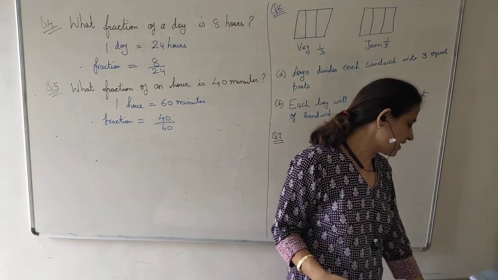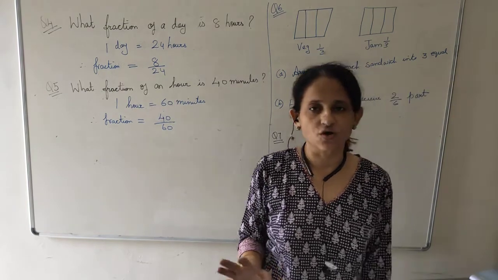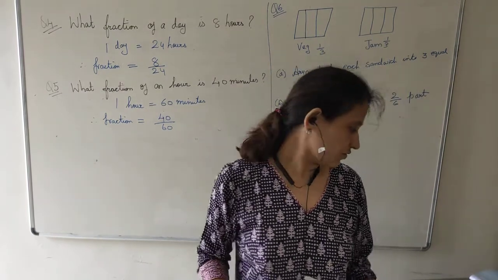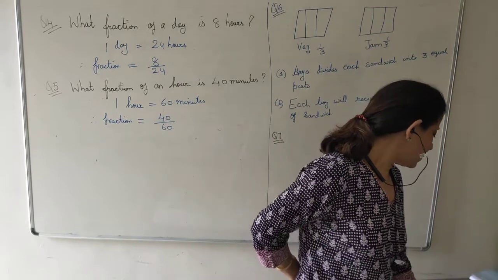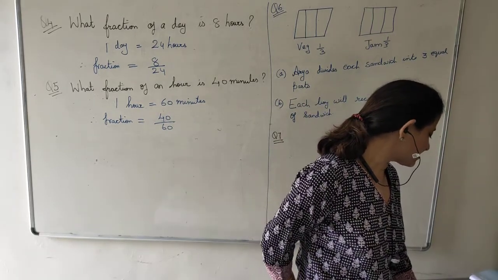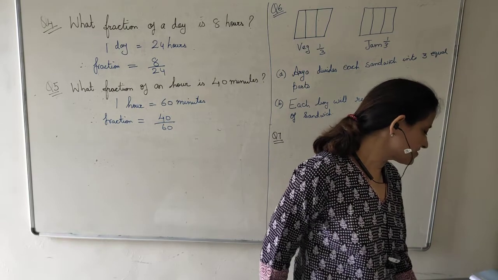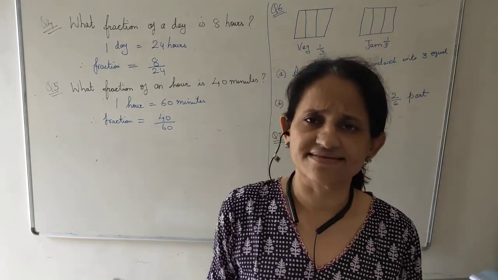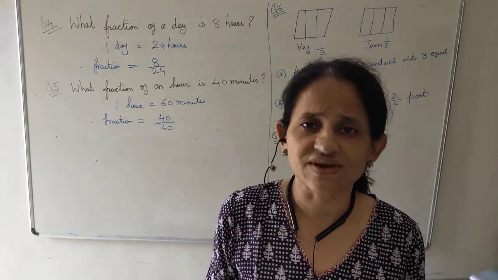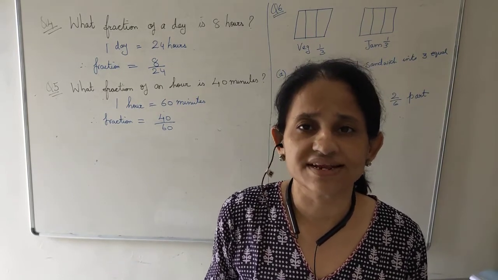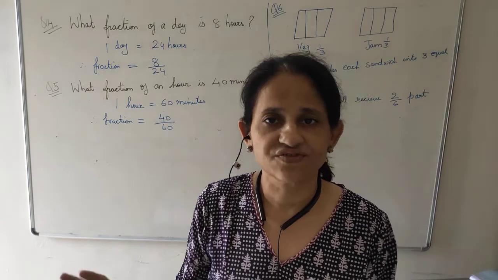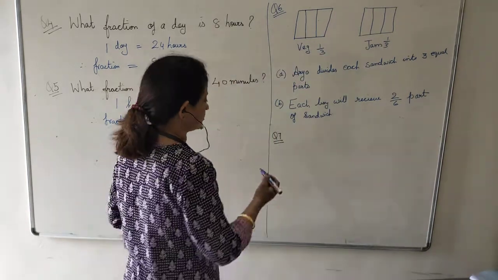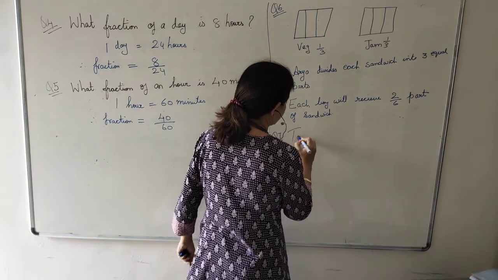She had to dye 30 dresses. She got the order of dyeing 30 dresses. Okay. She has so far finished 20 dresses. What fraction of dresses has she finished? She finished 20 dresses. Dyeing is done. So what is the fraction? Total how many dresses were there? 30. She finished how many? 20. So what is the fraction? 20/30.